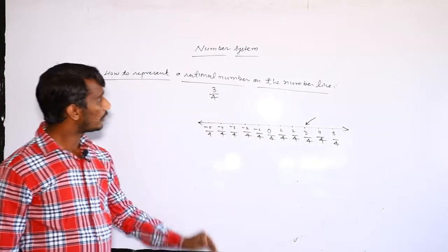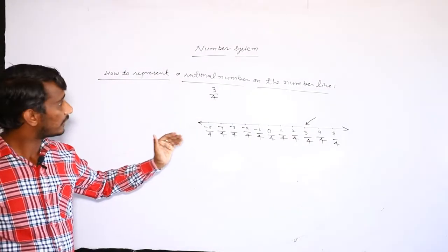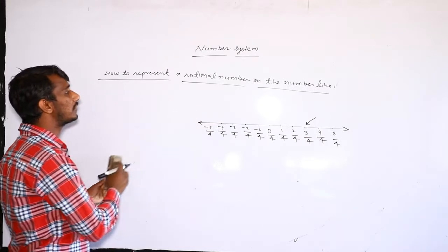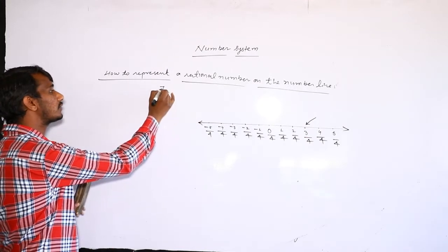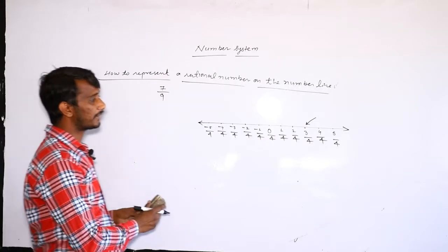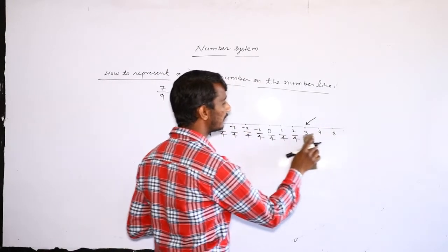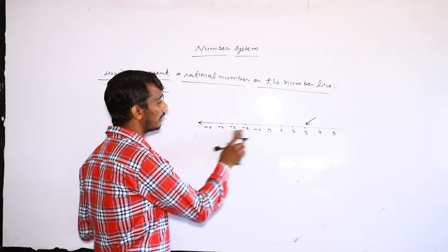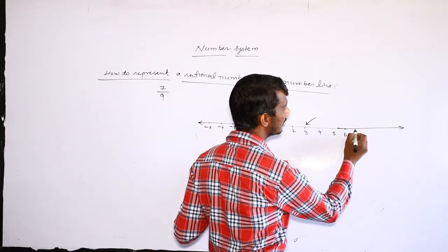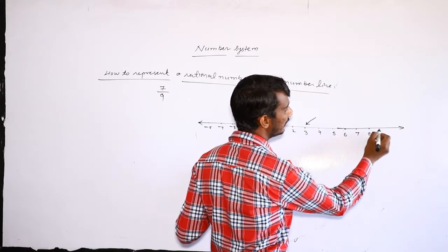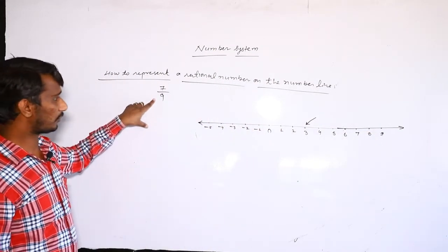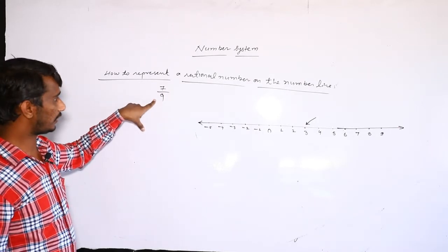Okay. Now again, you can show another number line. Suppose that you want to show 7 upon 9. So draw the number line again, and increase it: 6, 7, 8, 9. Now check it. 7 upon 9 is given.